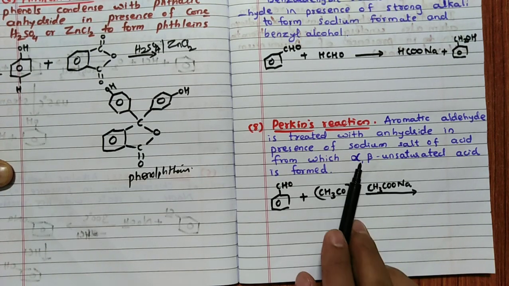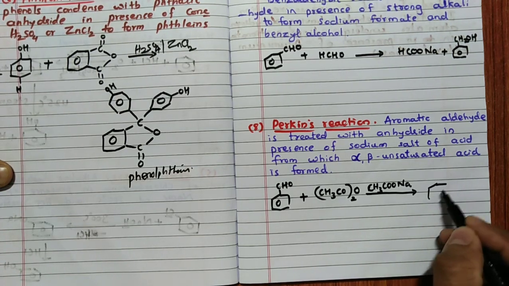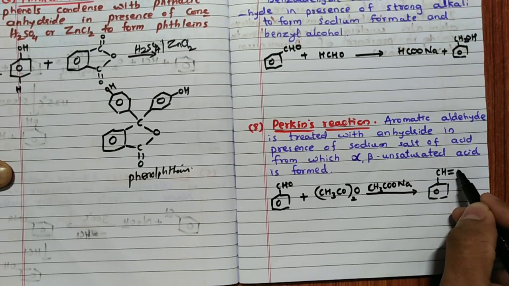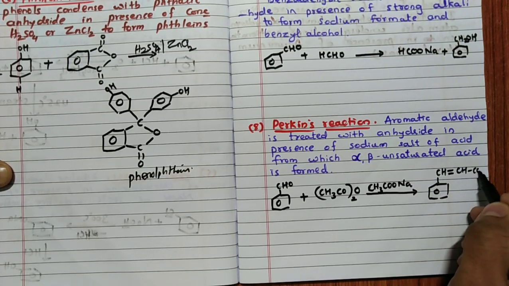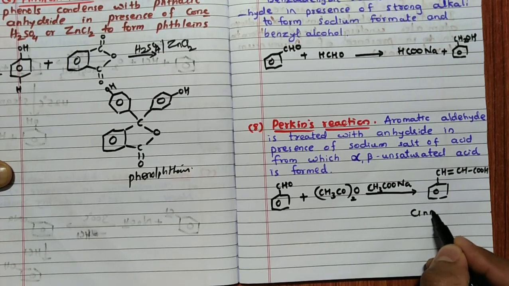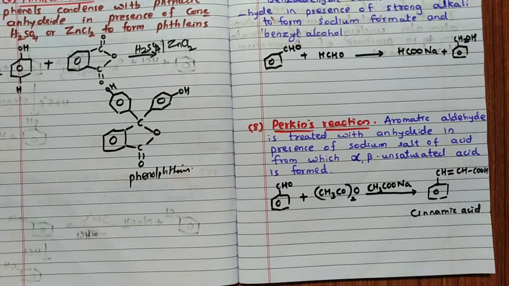Then it is going to form an alpha beta unsaturated acid. Here what happens is this is going to form C6H5CH=CHCOOH. The name of this is cinnamic acid. Here I am not going to explain the mechanism because it will be a very big video; I will explain it in a separate video if you want.